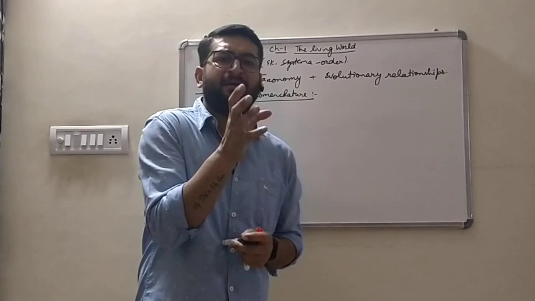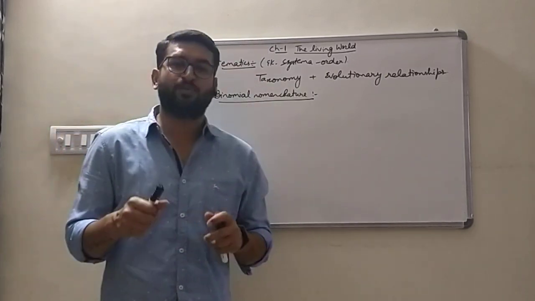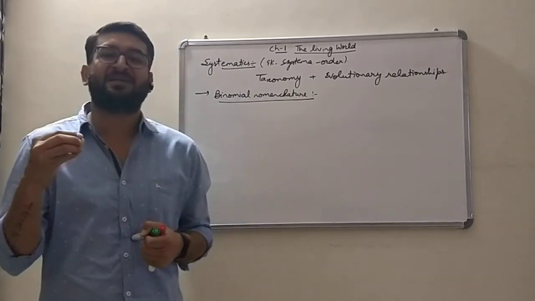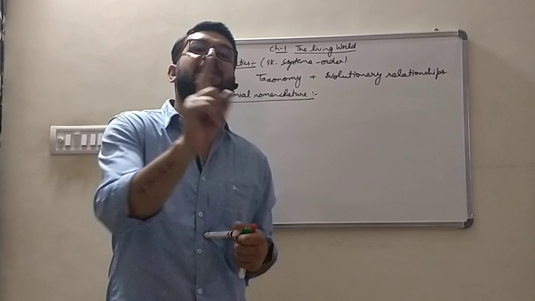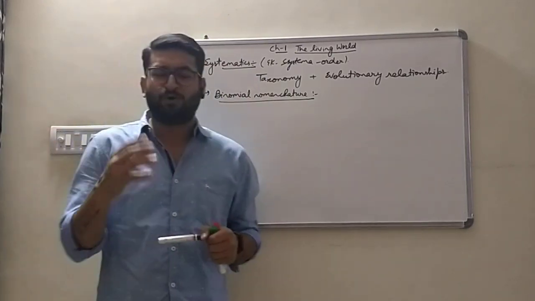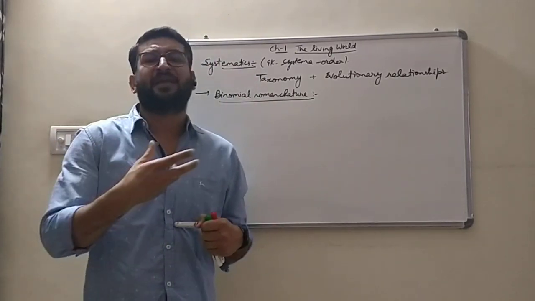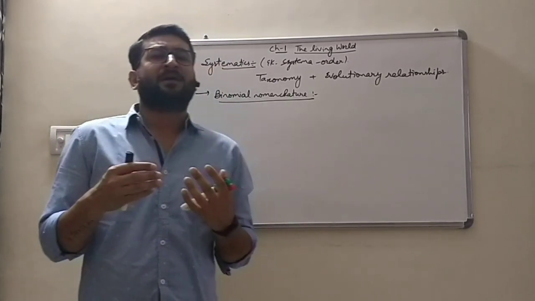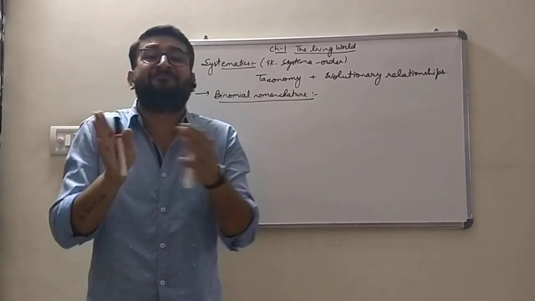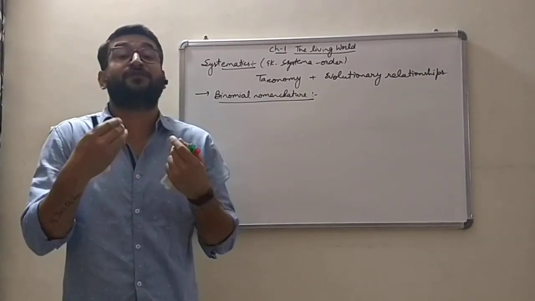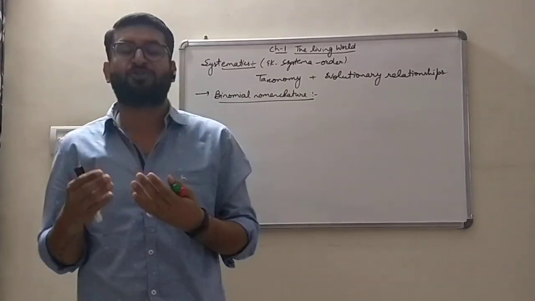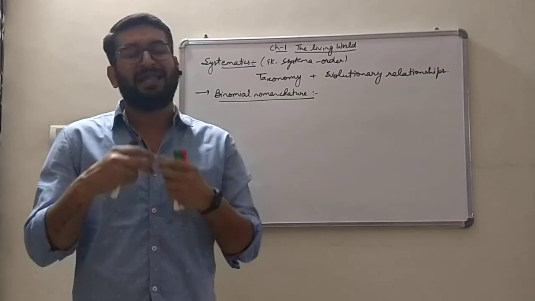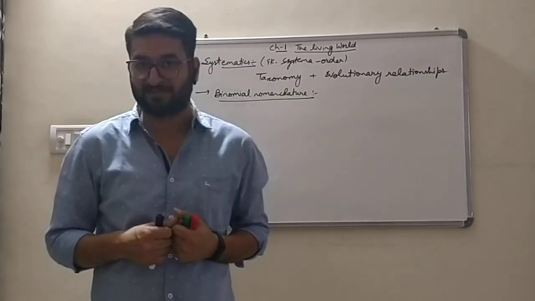What do we mean by ambiguity? That one name can be used for similar organisms. Also, more than one common name can be assigned to a single organism. For example, the house sparrow, the normal sparrow, has 8 to 10 names in India alone, in different languages. The common names are not the same in every region, so it may create confusion for researchers and scholars studying those plants and animals regarding their characteristics.